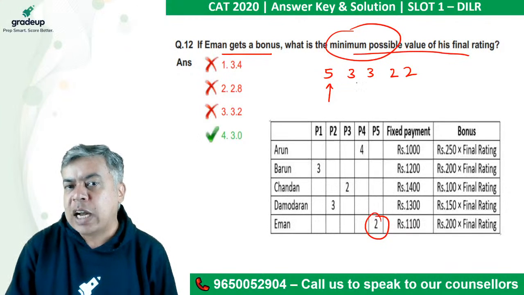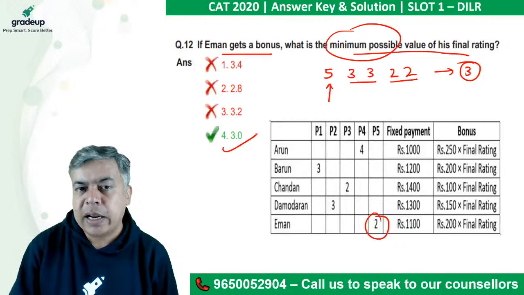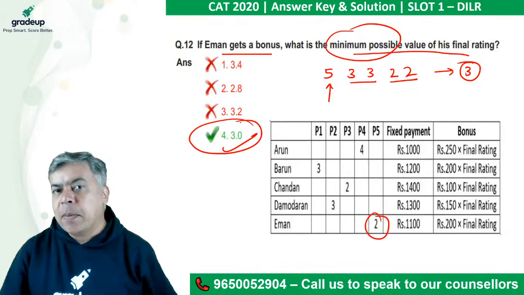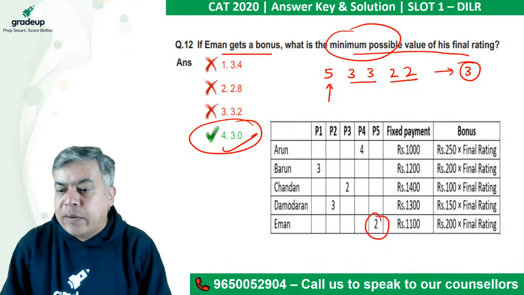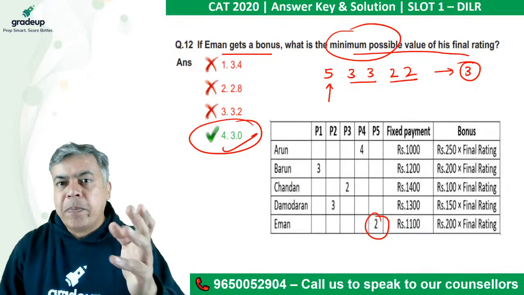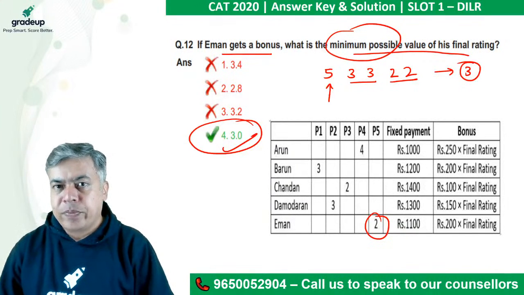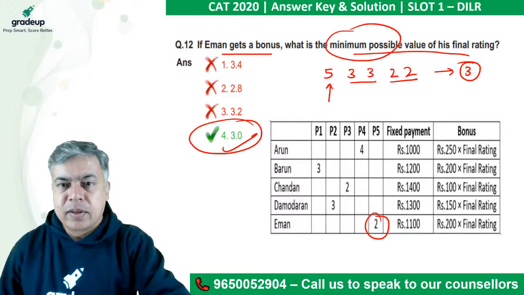That means 3, 3, 6, 6 and 4, 10 and 5, 15. 15 by 5, average will be 3. So this will be the minimum possible rating where he will get a bonus also.